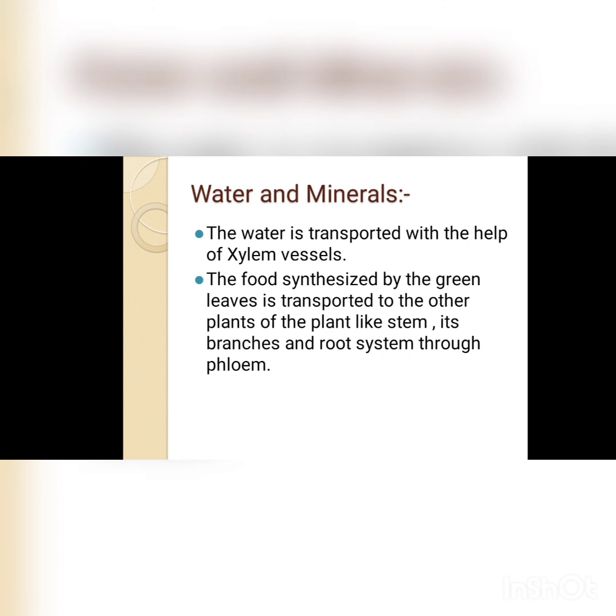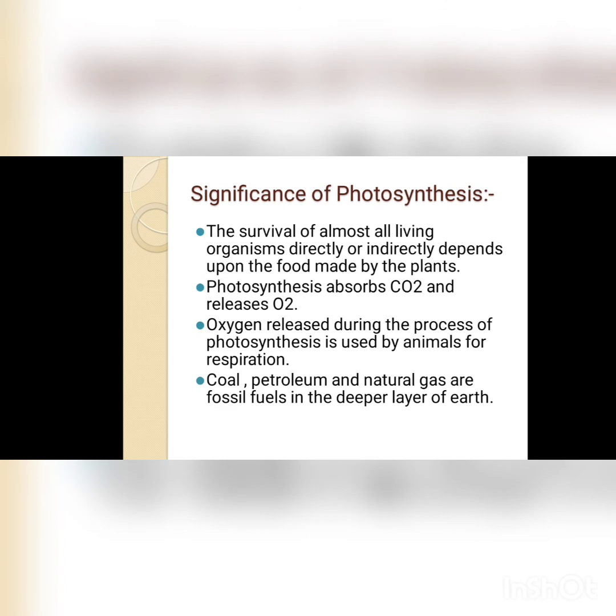Clear? With the help of phloem. So two things are present in the plant, xylem and phloem. Xylem helps in the transport of water to the different parts of the plant. Then food is transported with the help of phloem. Clear? Now the thing comes,